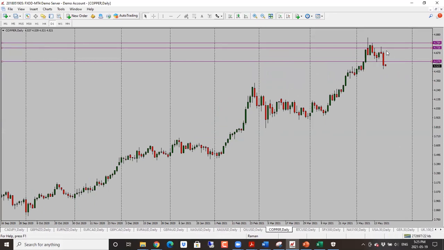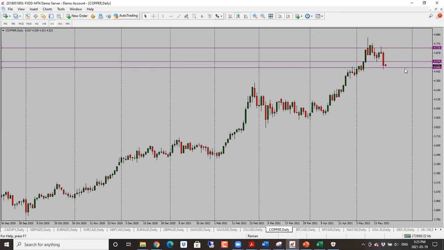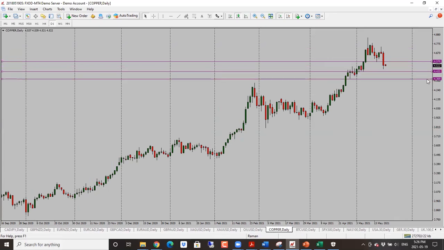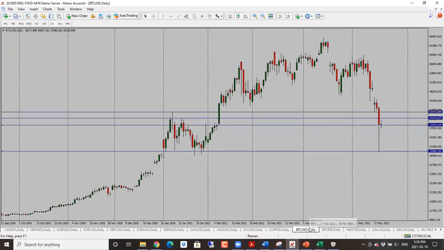Copper here, copper is looking quite bearish. We were looking for a drop. It went right through our target here. Next target here is 4.45 and then potentially 4.40. So bearish bias for copper as well.